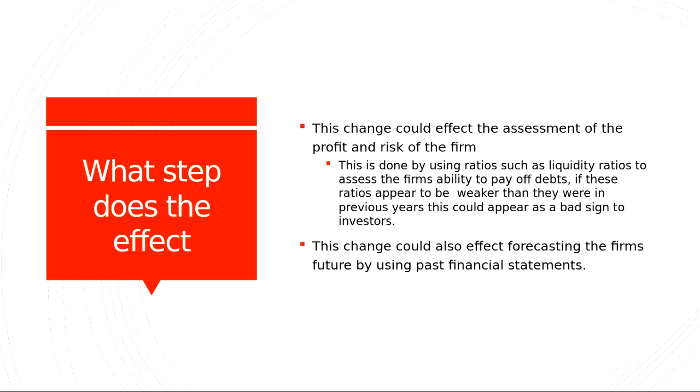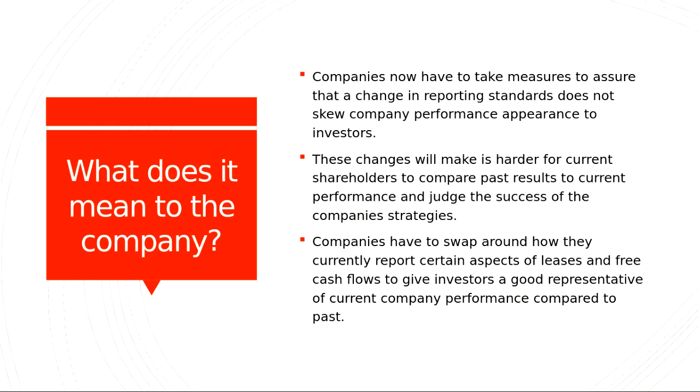Now, will firms have to go back and restate prior years so there is comparison? Well, no, I'm going to get into it on the next slide on how they're going to affect earnings. They're going to add a kind of new thing to the financial statements. So we'll get into what the companies are doing for it. Companies will have to take measures to assure that changes in reporting standards do not skew company performance appearance to investors. These changes will also make it more difficult for current shareholders to compare past results to current performance and judge the success of the company.